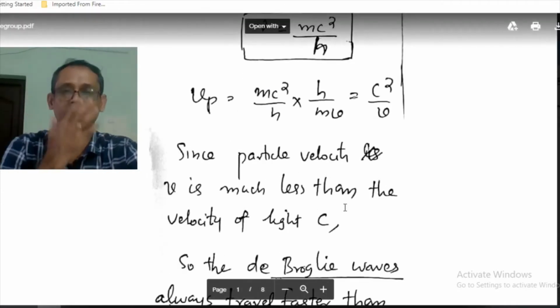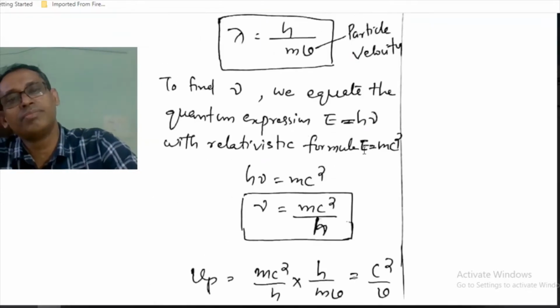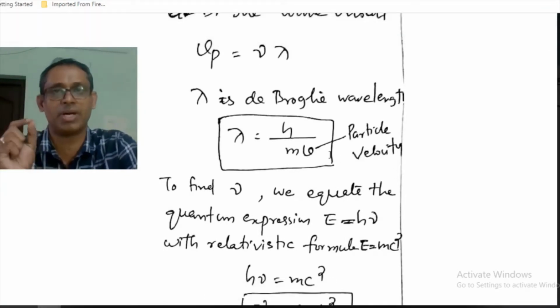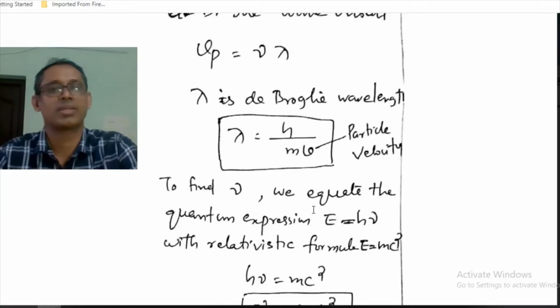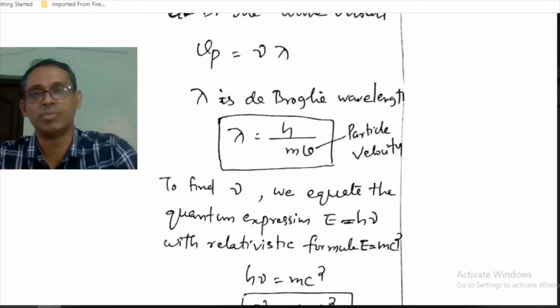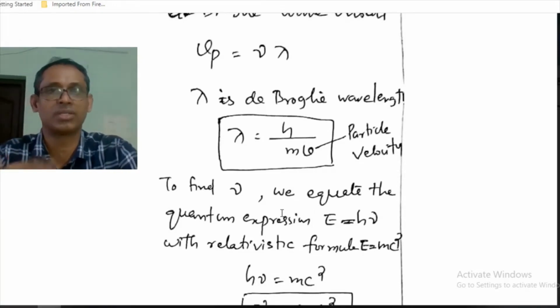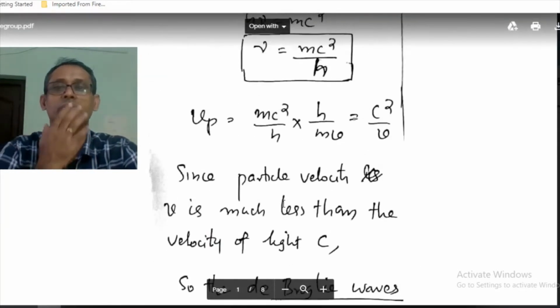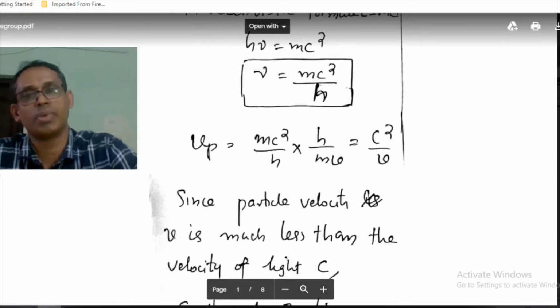Here, what is v? v is the particle velocity. We are describing the de Broglie wave or matter wave associated with the moving particle. So Vp is equal to c square by v.